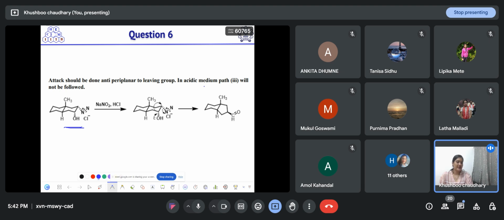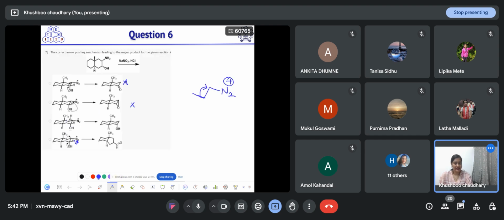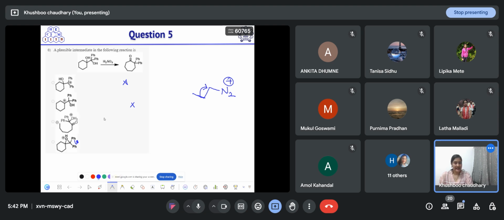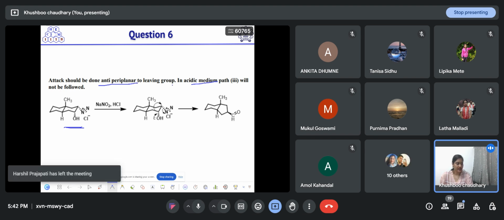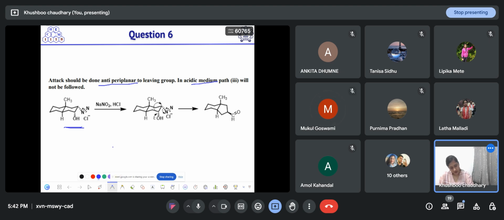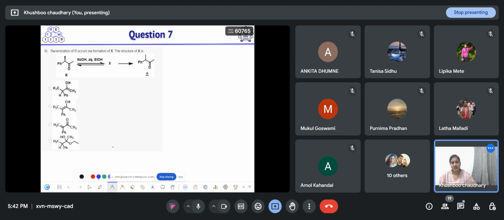You should keep in mind that in acidic medium, path three will not be followed. Like this, the hydrogen will not go in acidic medium. And anti-periplanar attack is favorable. So attack should be anti-periplanar to the leaving group in all E2 elimination reactions. Is this clear? Yes, ma'am. Okay.